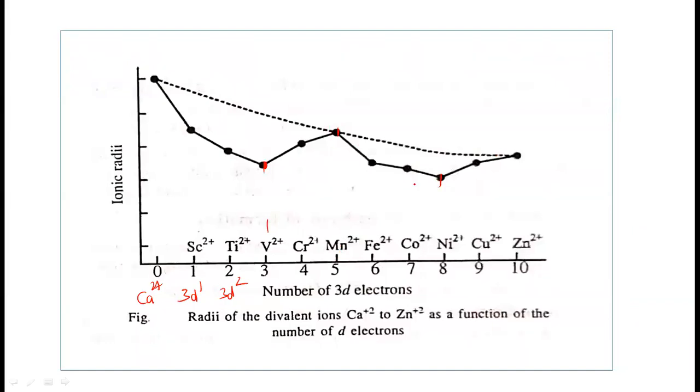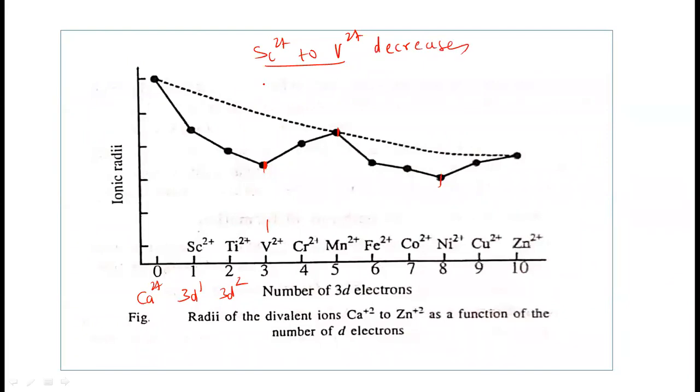See now the second graph: from scandium to vanadium 2+, the ionic radii decrease.